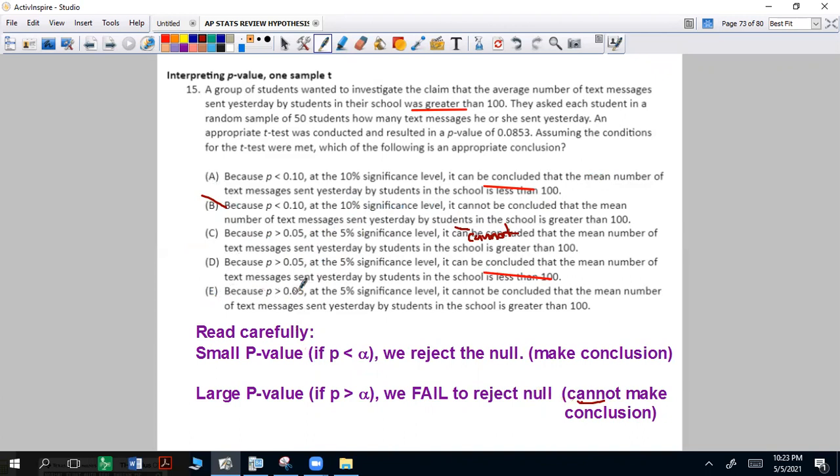And the last one, because it's greater than 0.05 at 5% significance level, it cannot be concluded, that's right, that the mean number of text messages sent yesterday is greater than 100. So we have insufficient data, or our data is lacking. We don't have evidence to conclude at the 5% level. So it is going to be E.